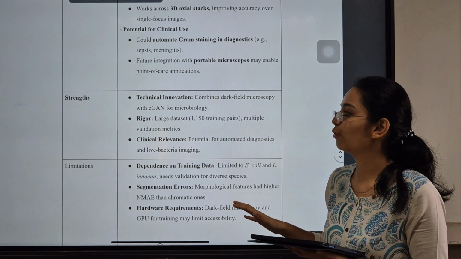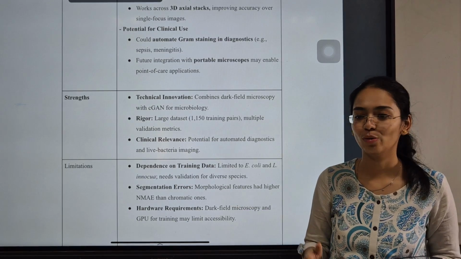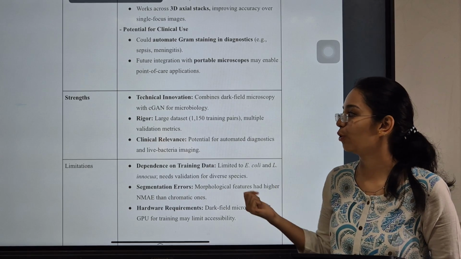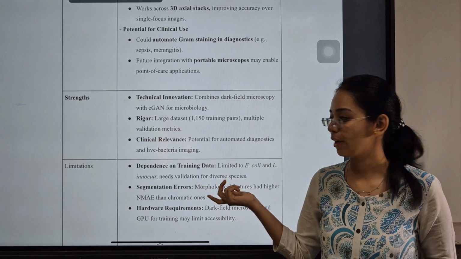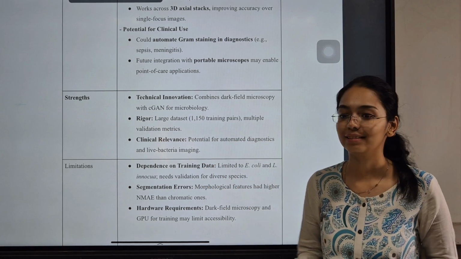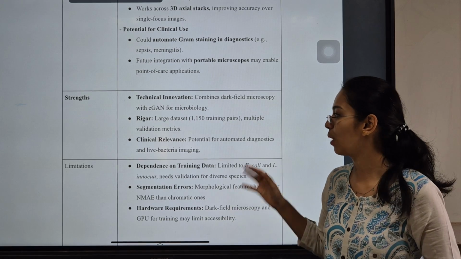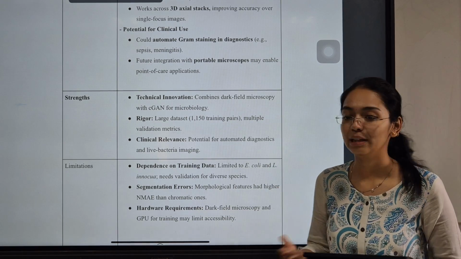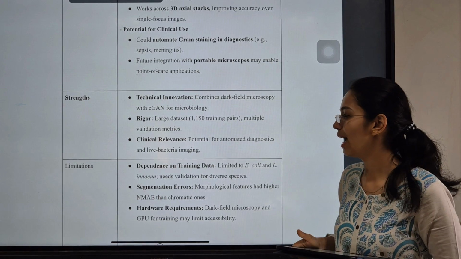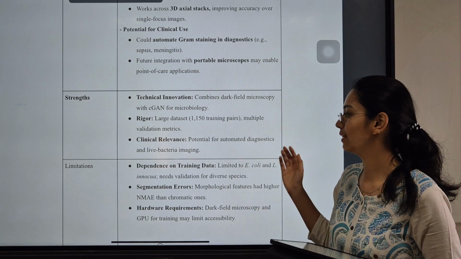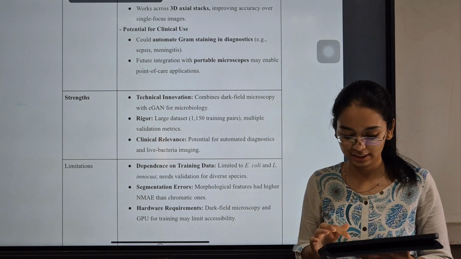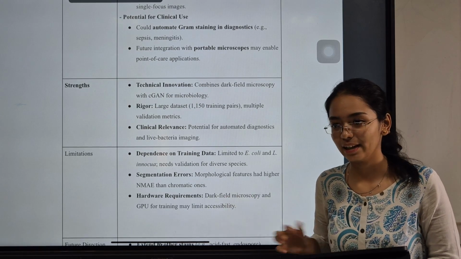The strengths of the study are the technical innovation, which combines dark field microscopy with CGAN for microbiology, and it has the largest data set, 1150 training pairs. Multiple validation metrics are also used, and there is clinical relevance, that is, the potential for automated diagnosis and even live bacteria imaging.